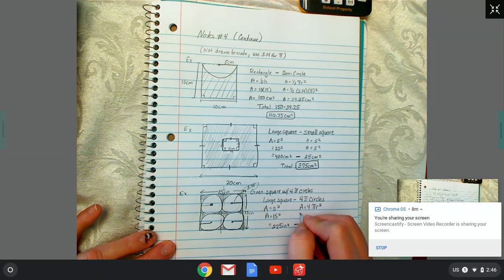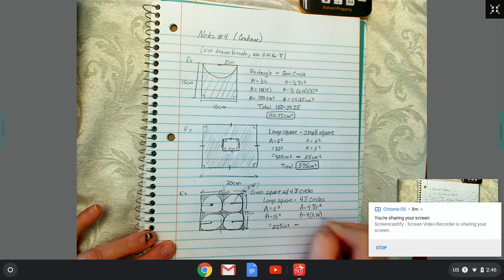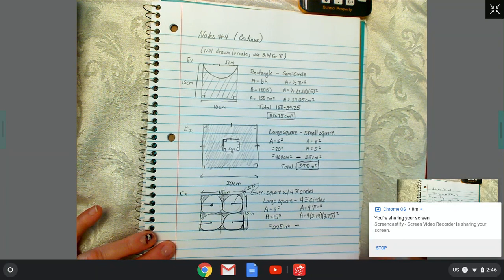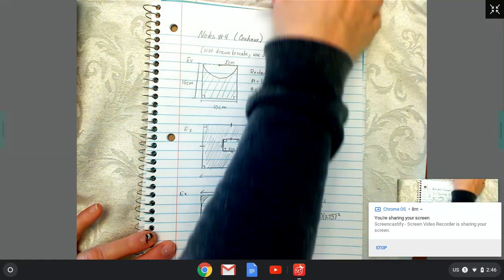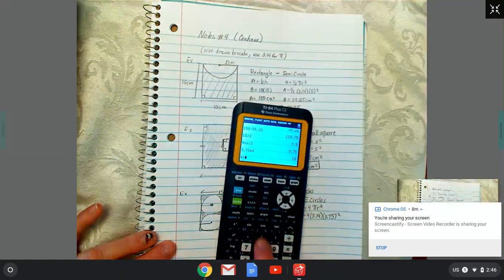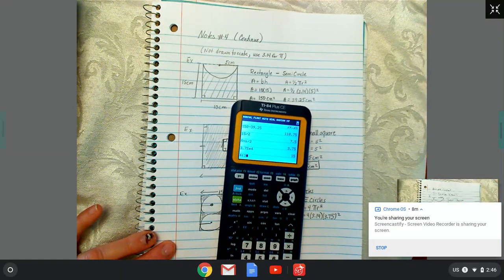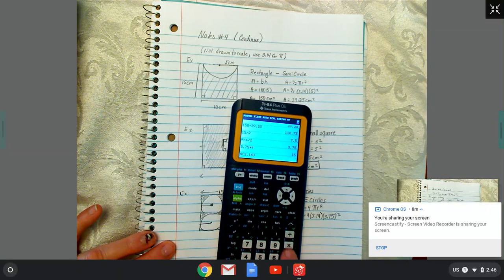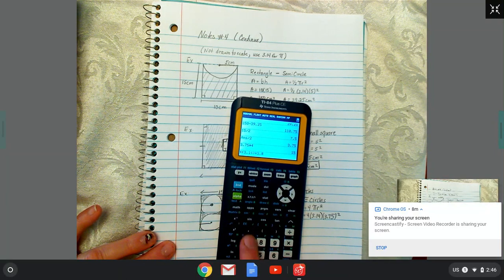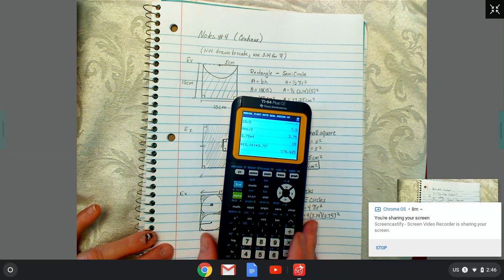So now we're going to do this formula. There are 4 circles, we're using 3.14, and the radius is 3.75. We want to square that, so we'll type that in: 4 times 3.14 times our radius, 3.75 squared, which is 176.625.